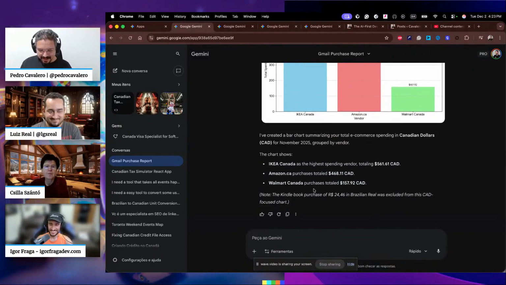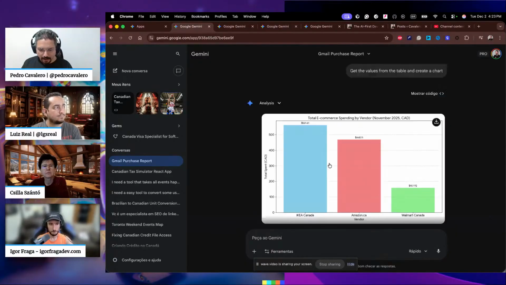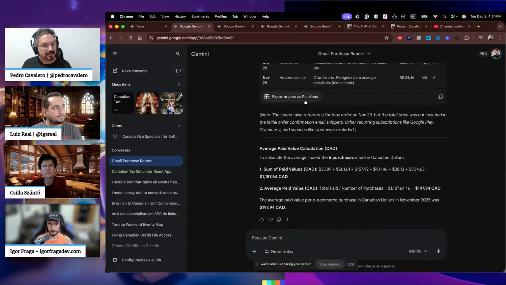You see? So this is interesting. It's really, really powerful. I ask something to get from my Gmail. I can run code here that integrates with the data from my Gmail. I can do that all the way around. I could export this to a spreadsheet, and then create a spreadsheet in, oh, in Google Drive, right?